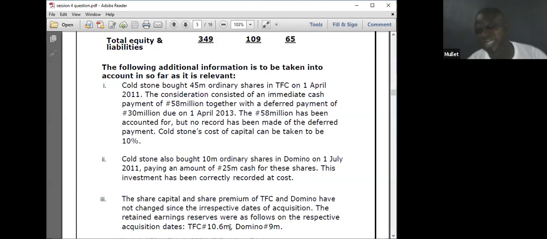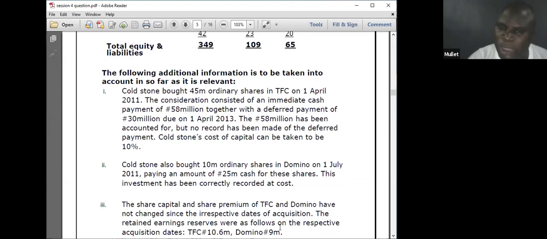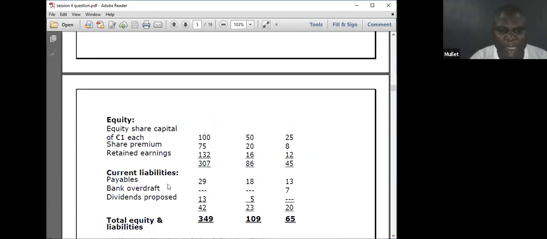Domino retained earnings, what did they give me? Anytime they give you retained earnings of associate in the question, that means you must share profit. Share profit can only be tested in 2 ways. One, they will give you retained earnings. At the date of investing that 40%, he has 9 million in his retained earnings. I will now go to statement of financial position and look at the retained earnings. Does it make profit or loss? 12 million. When he was investing 9 million, at date of reporting, 12 million.